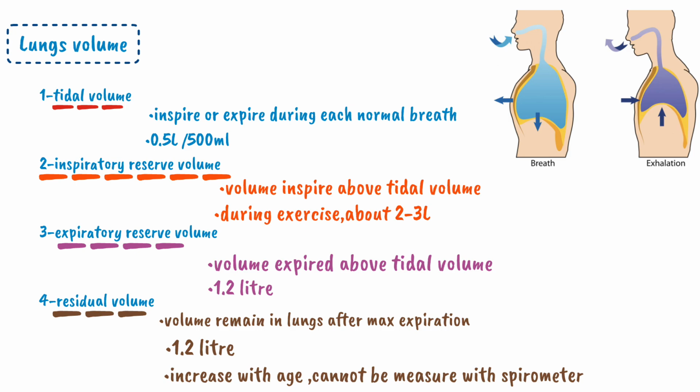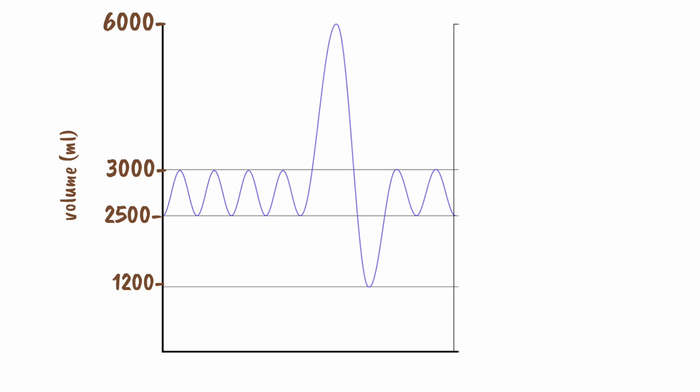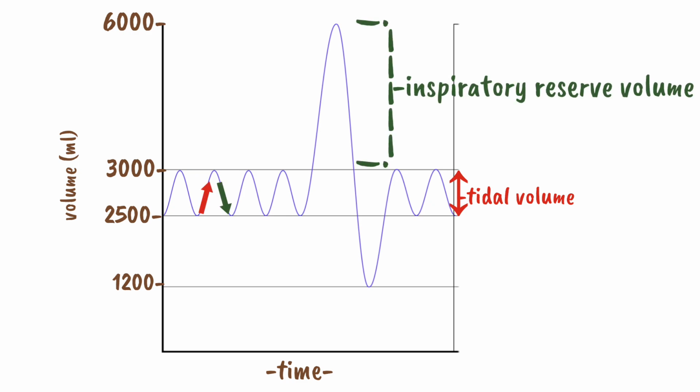Let's summarize these four volume with the help of this graph. In this graph, the volume is plotted against the y-axis and the time along the x-axis. This area in this graph show the tidal volume. It is the volume of air inspired during quiet breathing and it is expired during a quiet breathing. If a person performs some activity, he or she have to inspire more air. So this is the inspiratory reserve volume. And after inspiration, the patient have to expire more than the tidal volume. It is a expiratory reserve volume.